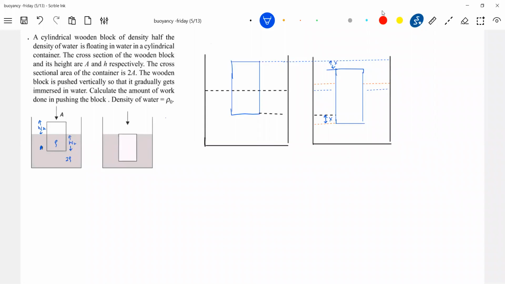Will I agree? Don't get scared or bother about anything. This was the initial level of liquid. So what should happen to the level of water? It should increase, definitely. We are very sure.